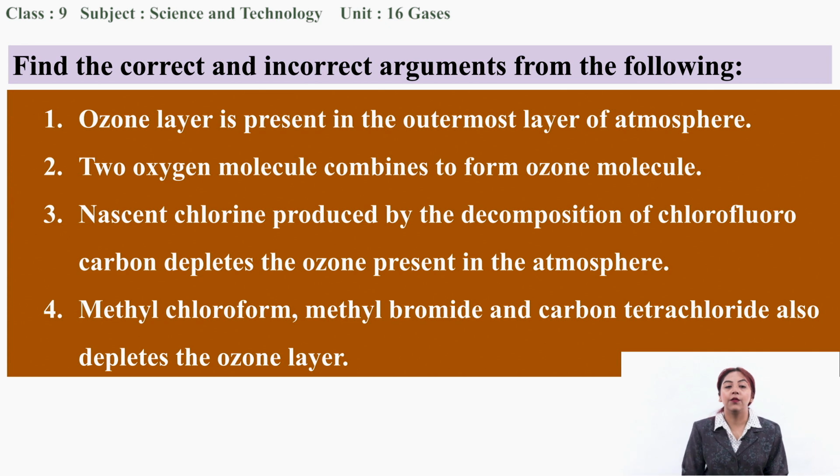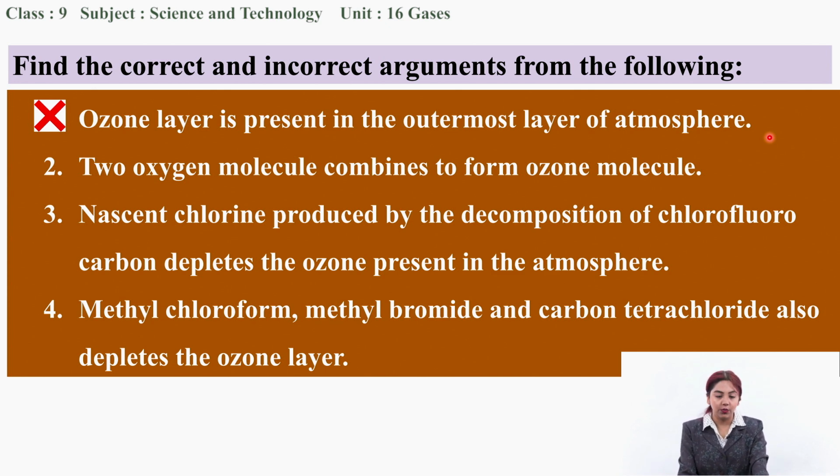Now let us see if the first argument is correct or incorrect. Ozone layer is present in the outermost layer of atmosphere. Is it true? No, it's not true, because I said that the ozone layer resides in the stratosphere, and the stratosphere is the second layer of the atmosphere that resides right above the troposphere. So the ozone layer is present in the stratosphere, which is the second layer of the atmosphere. So the first statement is incorrect. Ozone layer is not present in the outermost layer of atmosphere.